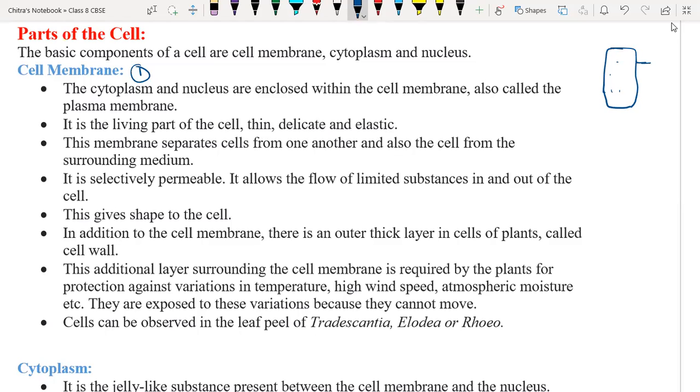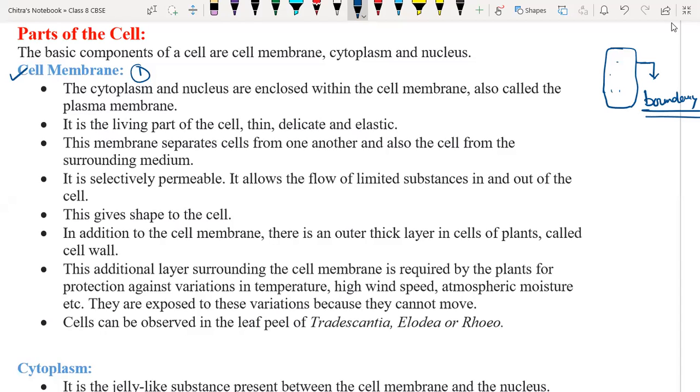So we are going to discuss about the cell membrane. So what is cell membrane? It is the boundary. I'm discussing about the cell membrane. It is the boundary which separates the cell from its outer environment. That boundary is called the cell membrane.